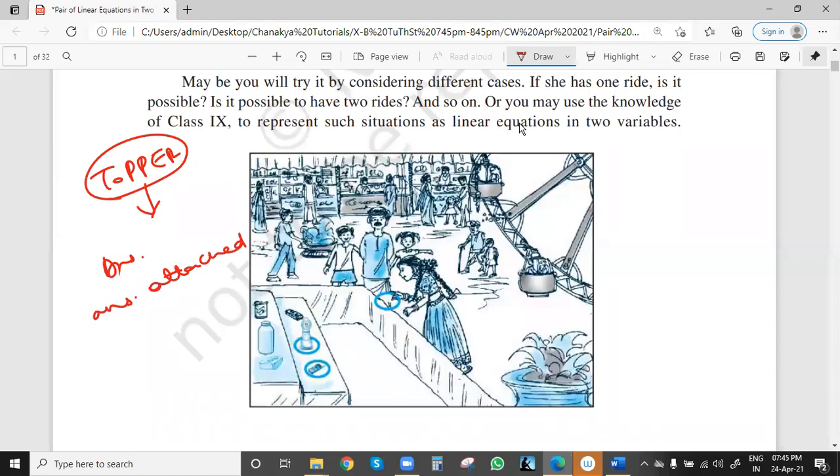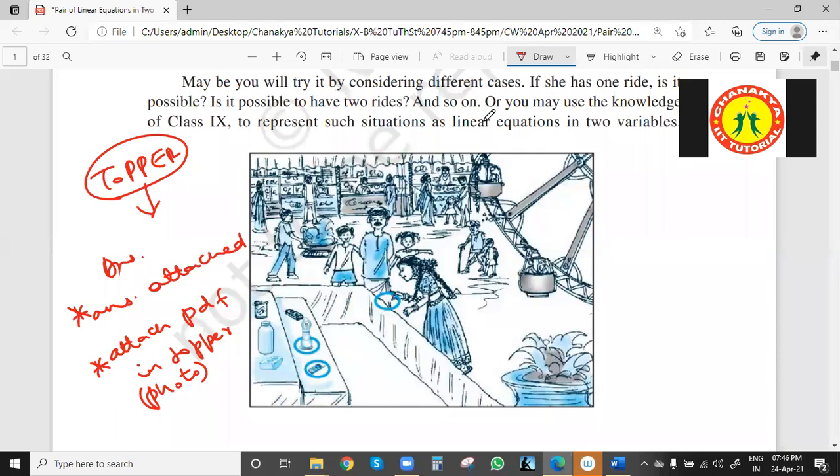Third point, you can attach your PDF in Topper also. You can attach whatever PDF you have in Topper, as well as in Google Classroom, anywhere, because many students attach their PDF, or photos of an answer sheet, with that particular answer in Topper. So that is also one option. But ultimately, you should get marks for solving questions. Correct. So let's start now.